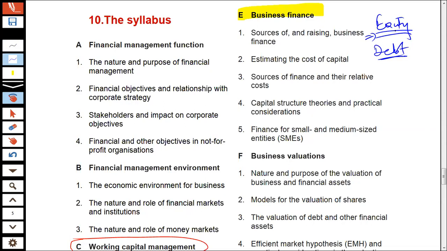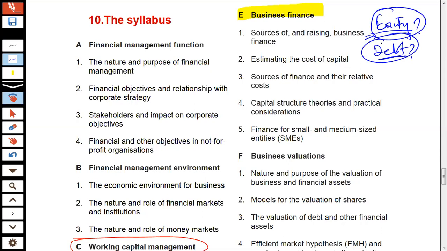So would you be raising the finance using equity, or would you be raising the finance using debt? That's actually a question mark. When we try to discuss this, you have to consider various factors, various aspects, on whether I should go for equity finance or whether I should go for debt finance. These are the various decisions that you have to take as an entity before you go on raising finance.